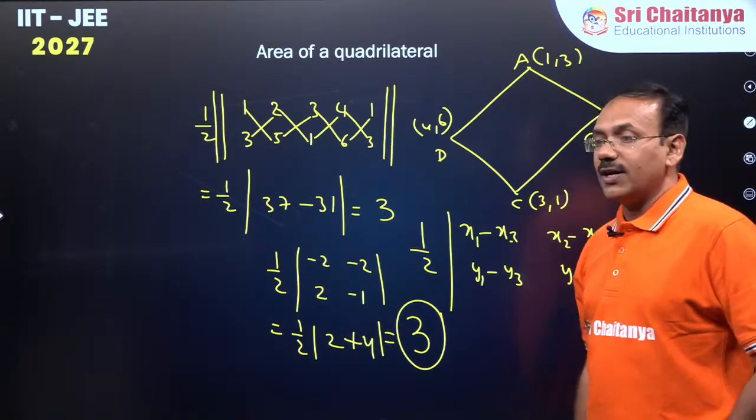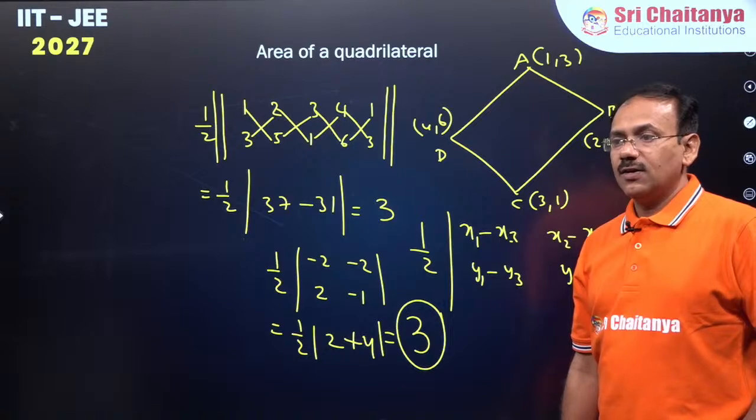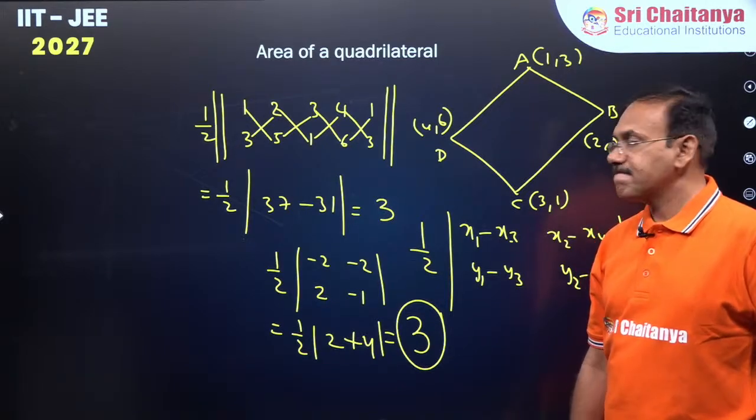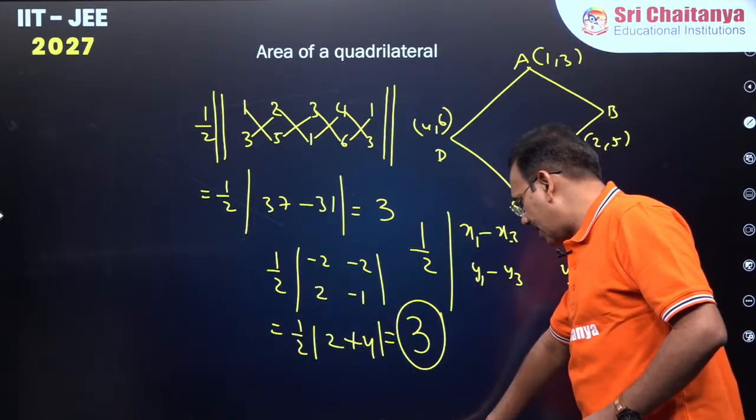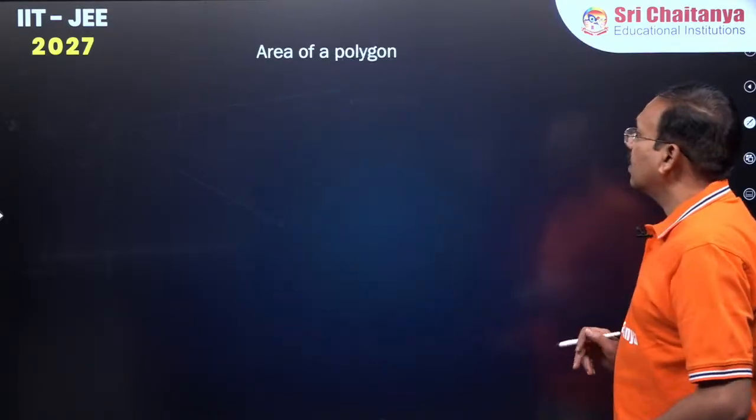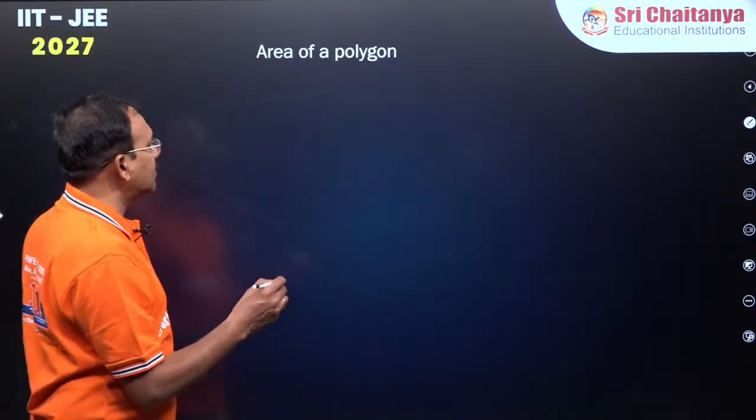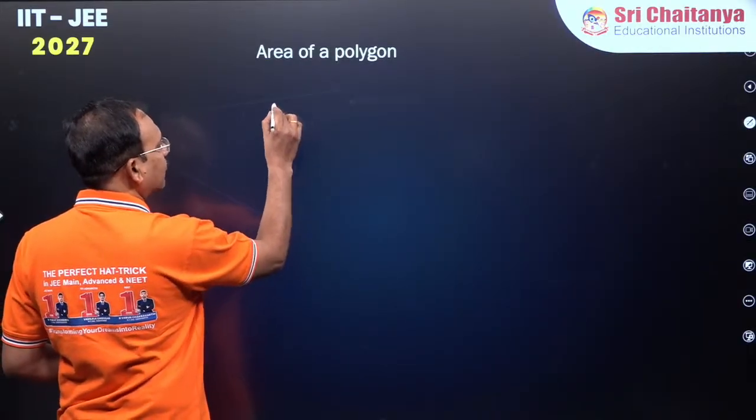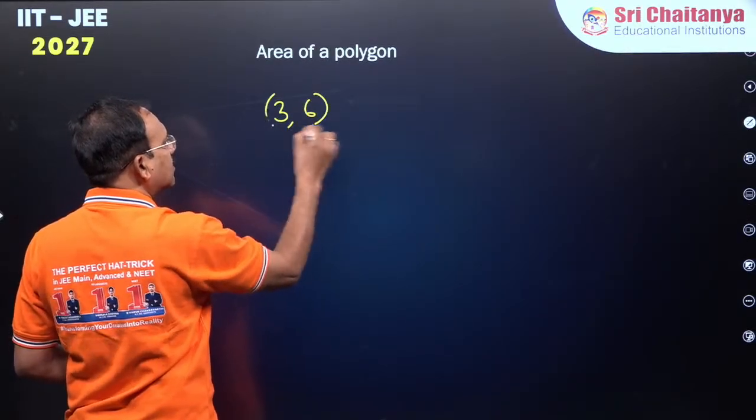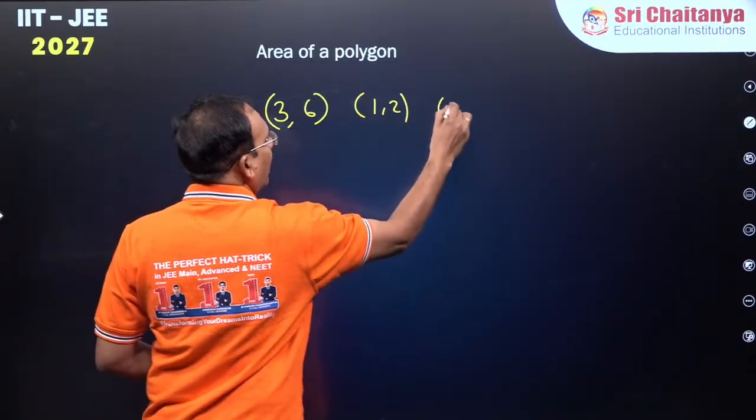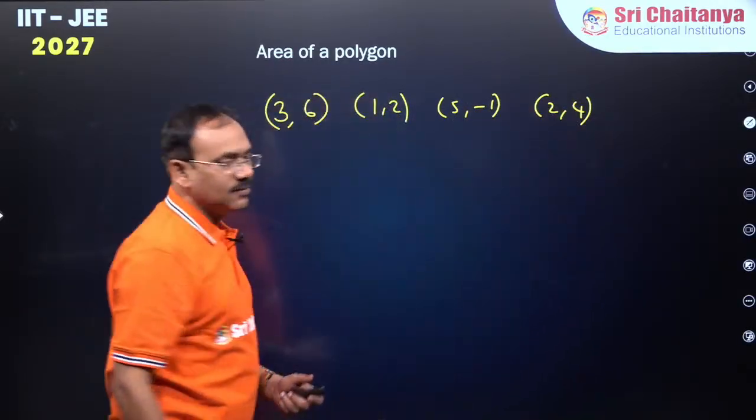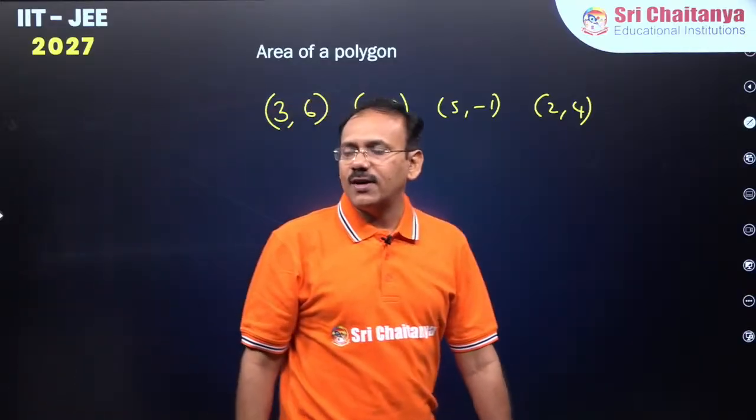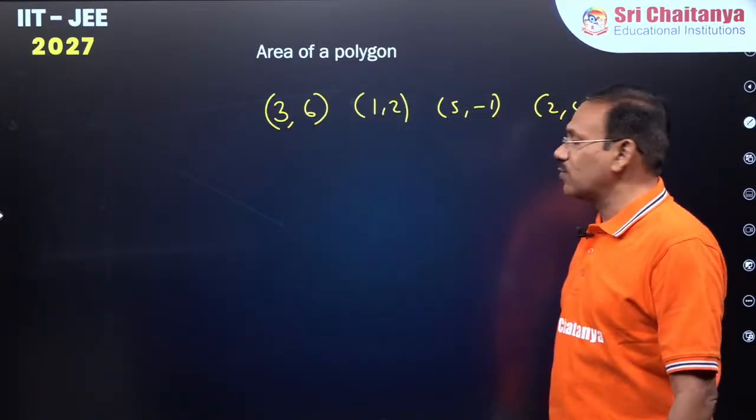Area of the quadrilateral can also be found like this. Okay, one more question we shall try here. So just find the area of the quadrilateral, guys, with vertices (3, 6), (1, 2), (5, -1), (2, 4). Quickly, try to find the area of the quadrilateral formed by these 4 consecutive vertices.